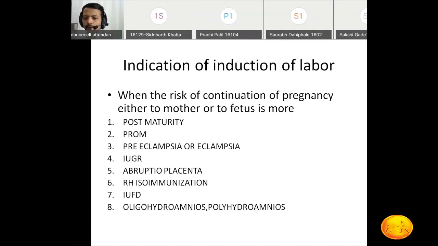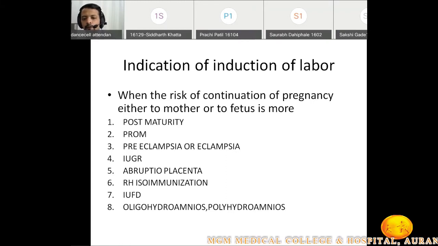Same with abruptio placenta. If we continue the pregnancy, then the possibility of intrauterine fetal demise and maternal complications are there. That is why we induce the labor in abruptio placenta. What happens in Rh isoimmunization? Rh negative mothers, once they reach term up to 40 weeks, we never allow them to go post-dated or post-term. Why? The possibility of Rh isoimmunization increases. That is why we induce such patients.